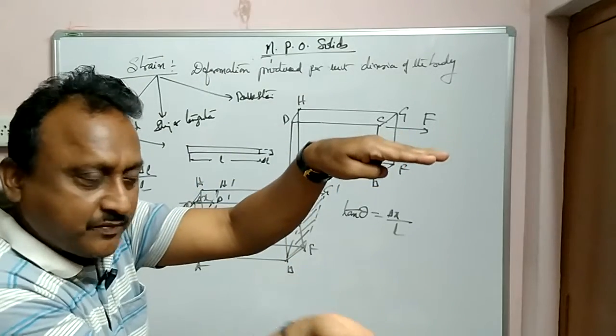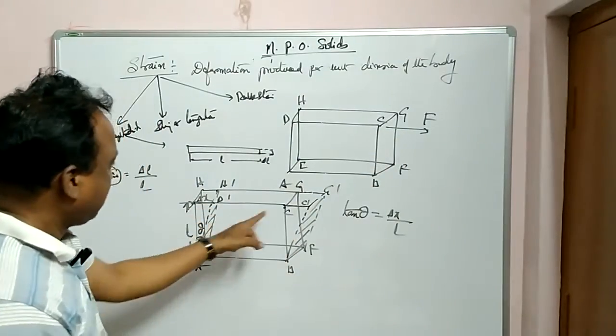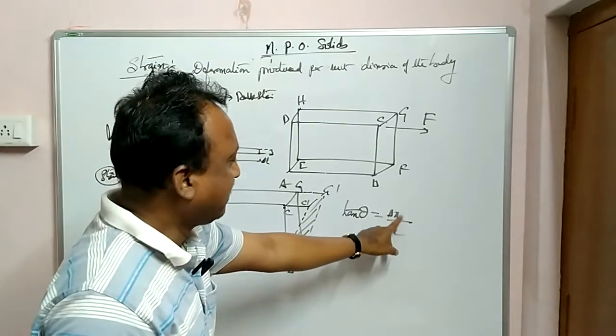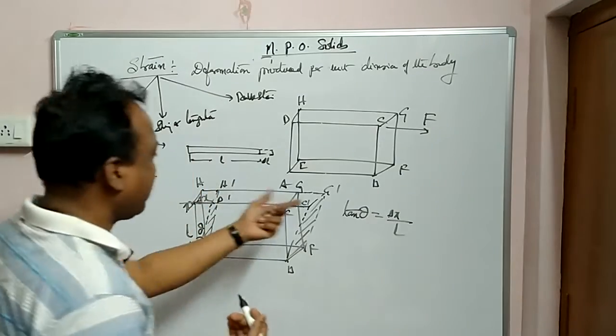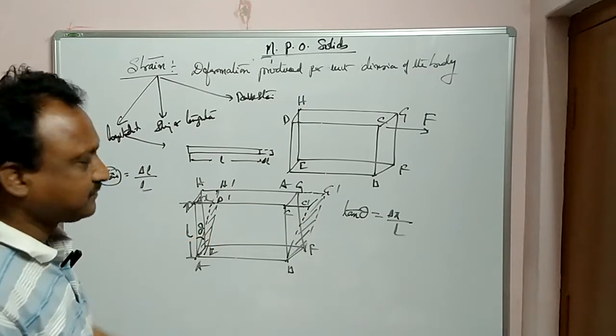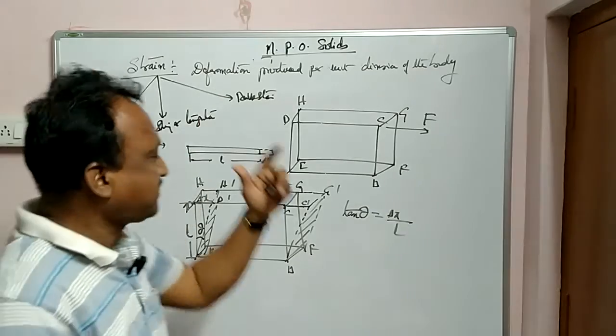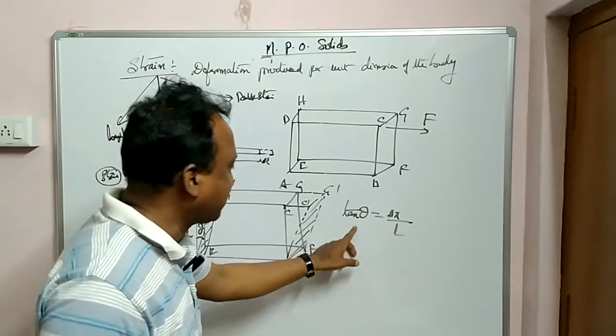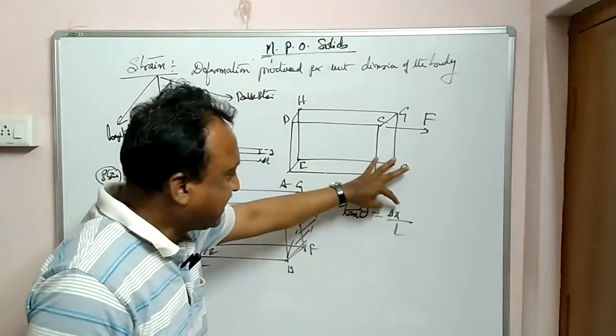Upper part is sheared, base is constant. Okay? So sometimes it is written as tan theta, delta x by L, or dx by L. That is opposite by adjacent, if this is theta. So that is called shearing strain or tangential strain. Sometimes it is expressed as tan theta, change in length by original.